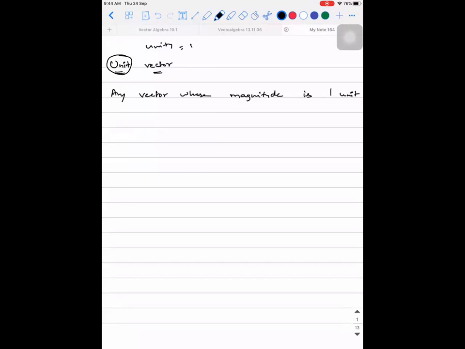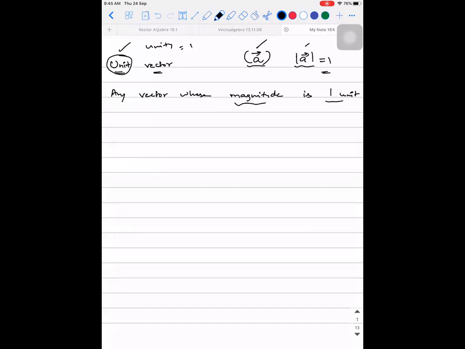Okay, I have a question. We are already dealing with something called a vector. Maybe I'll come across a scenario where the magnitude of this vector is going to be 1. When it is going to be 1, let it be. I already know what a vector is. If there is some special case where the magnitude of a vector is 1, it is fine. Why do we need to specifically read about unit vectors? What is the main significance of it? Is it all about having a magnitude of 1 unit? That is the question.